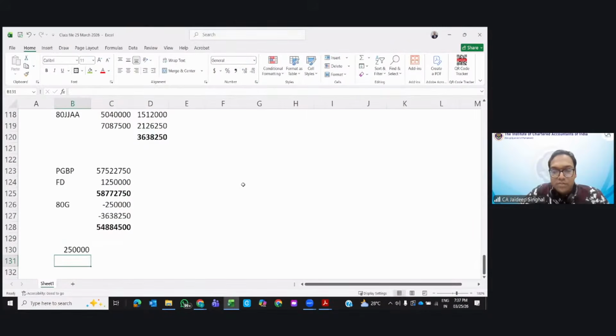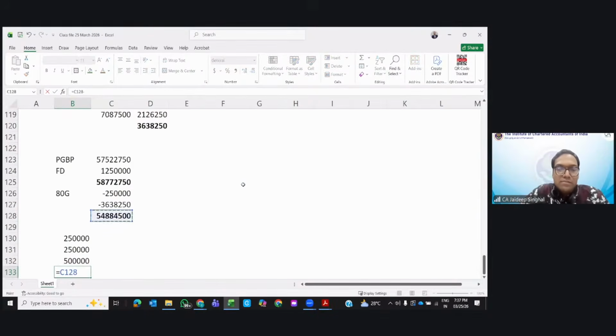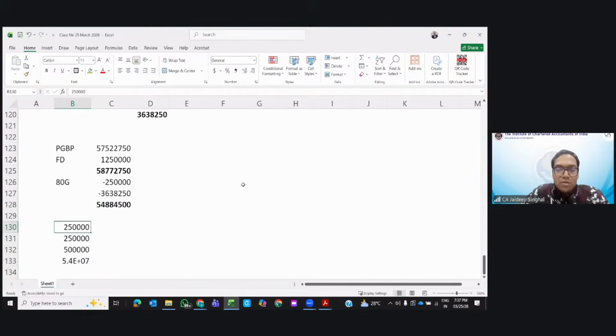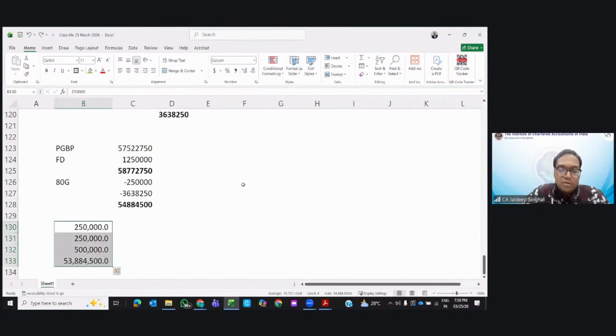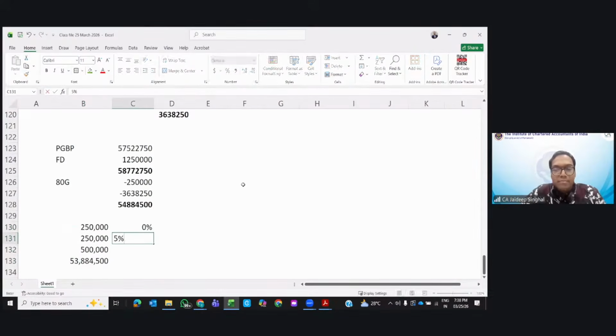The next 2,50,000. The next 5 lakh. Then we will take the balance. Clear? So this will be 0%, 5%, 20%, 30%.